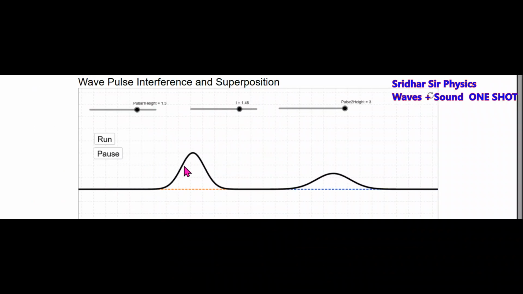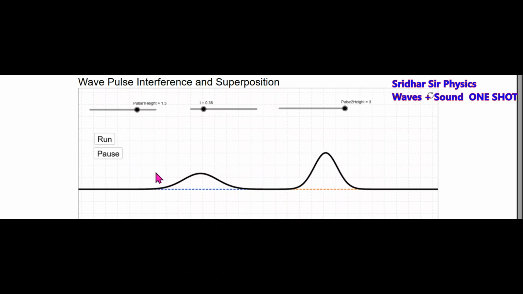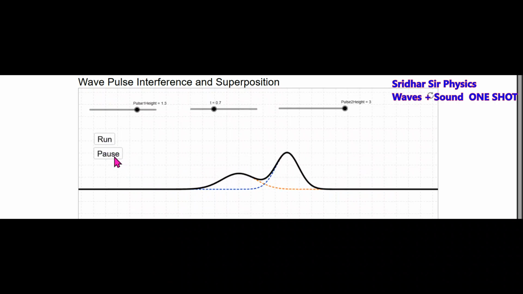Here, there's a pulse 1, there's a pulse 2, they're approaching. Now pulse 1 is going to move like this. Pulse 2 will be moving towards left. Now both will undergo superposition. We'll see what will happen to that. Now they'll undergo superposition. Here it will be like this.